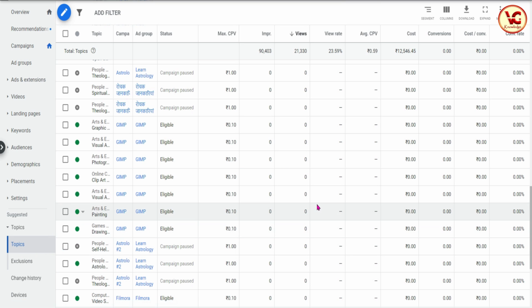Check the topics, what the status is, whether any wrong status is creating an issue or not. The ad may not be working because of that reason. Maybe there is less audience or more audience according to our budget. So we have to check these areas. And one more thing, there is bidding.